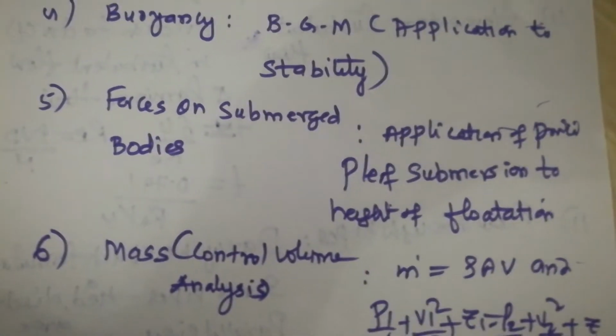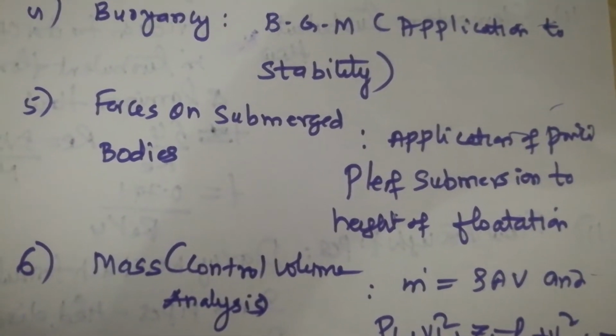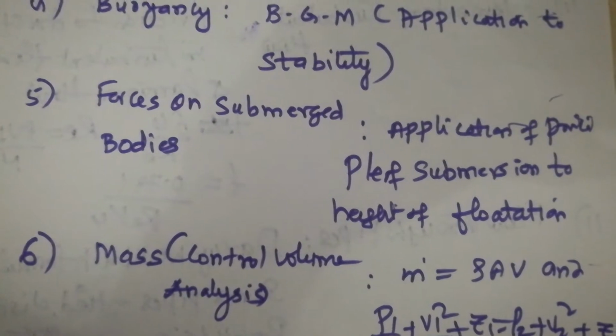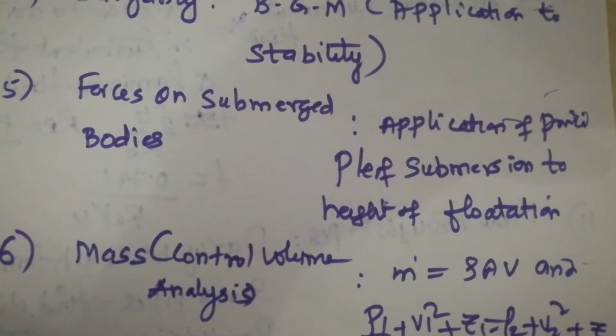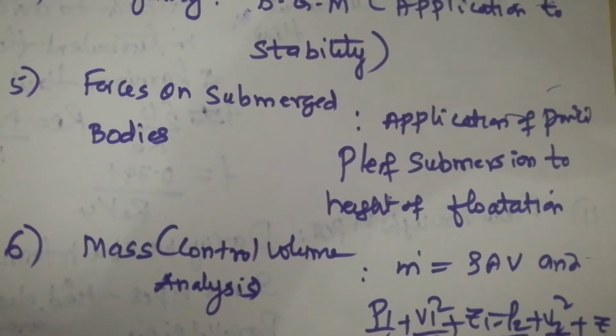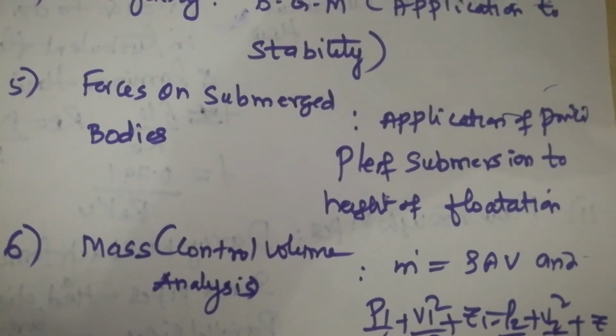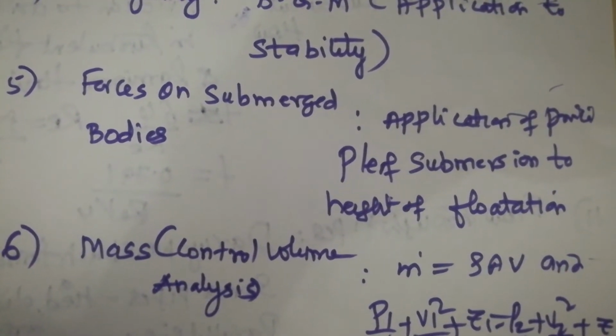Next comes mass control volume concept or analysis. In this, two equations are very important. One is the continuity equation, which gives the mass flow rate m dot = rho A V, where rho is the density, A is the area of flow and V is the velocity.